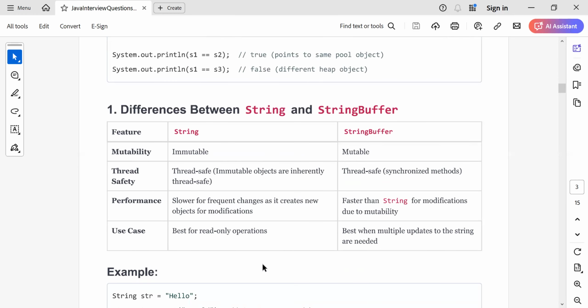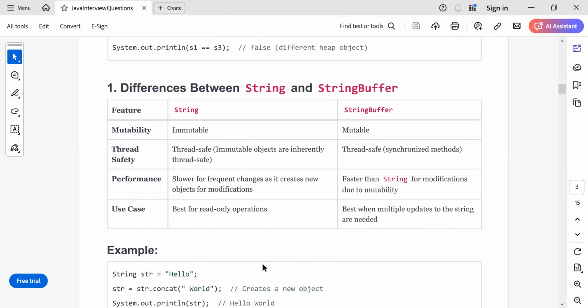Can you tell me a few differences between a string class and a string buffer class? All right. As we saw, string is immutable. So there has to be some object which is mutable. So we can say string buffer is mutable. String is immutable. We cannot change the content of string once it is created. It always creates a new object.